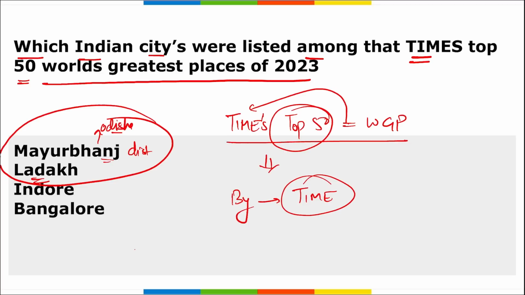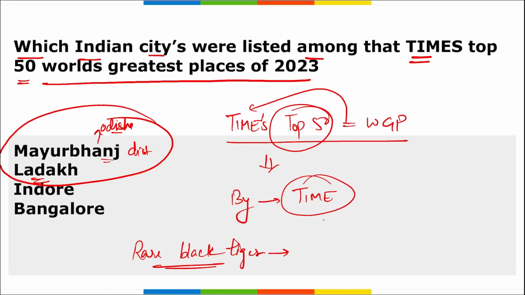If we talk about Mayurbhanj, it is mentioned as the only place on earth to spot the exceedingly rare black tiger. So a question can be asked, where can we find the rare black tiger? We can find this rare black tiger in Mayurbhanj. It is Simlipal National Park in Mayurbhanj that is home to over 40 mammals including Asian elephants and Bengal tigers.